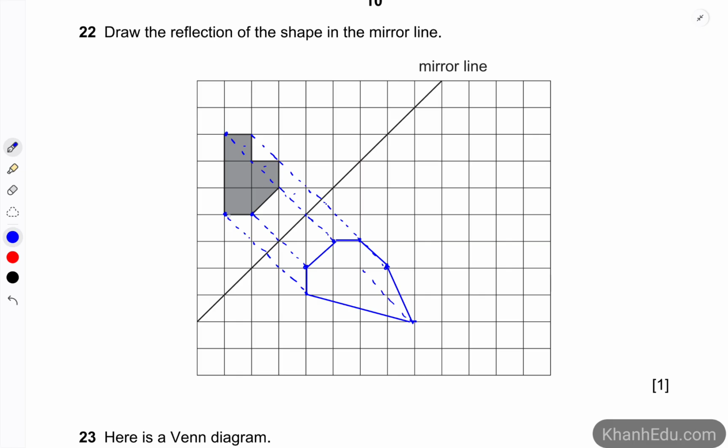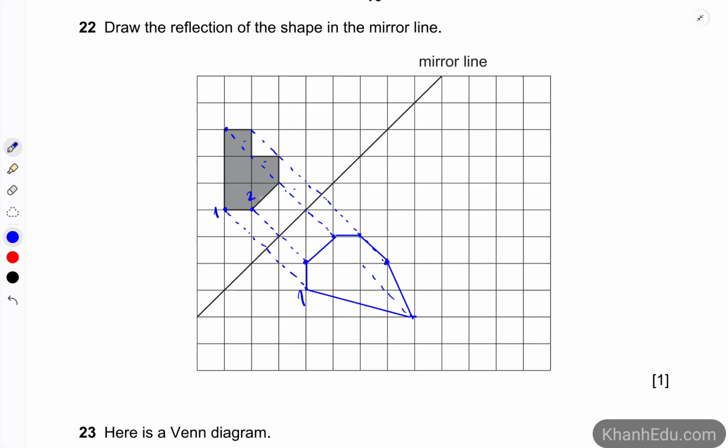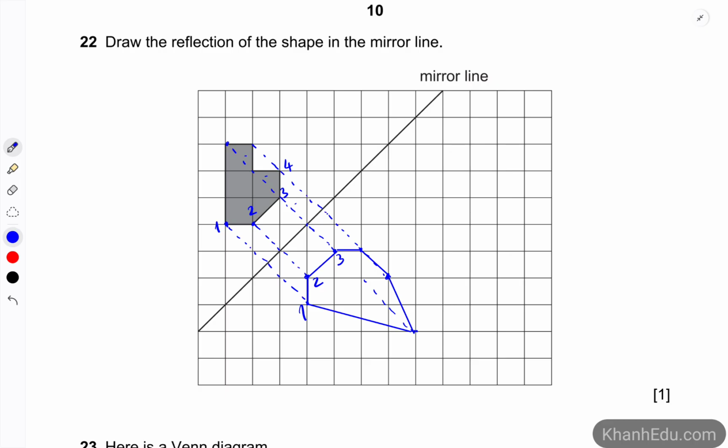Let's check again. This point, number 1, becomes this point, number 1, okay? Number 2 becomes number 2. Number 3 becomes number 3. Number 4 becomes, so 1, 2, number 4. We have one more point here. So this point here is also here, okay?